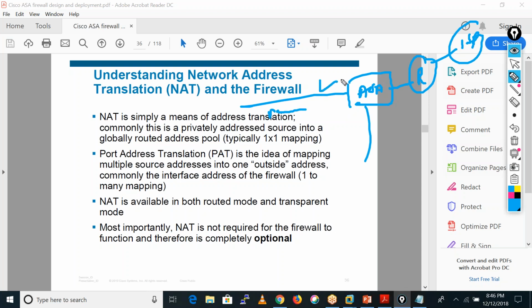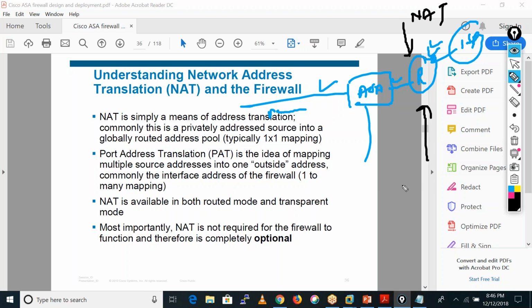Here you use private IP addresses, here also private IP addresses, and you have configured the public IP address on this router interface. So you can also configure the NAT on the router. In that case, you don't need to configure the NAT on the ASA.